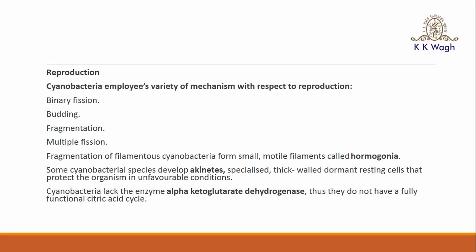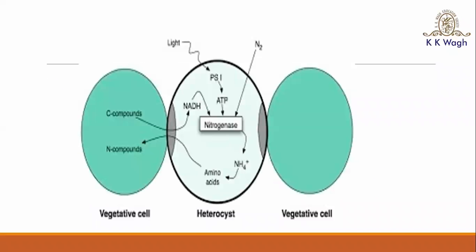When the cyanobacteria reproduce by the fragmentation mechanism, at that time they cut into short pieces, and each piece consists of 5 to 15 cells. So this is all about the cyanobacteria.